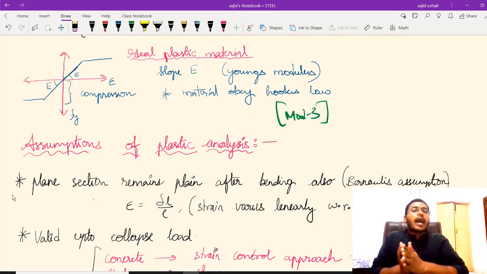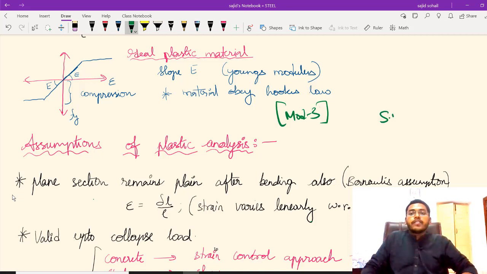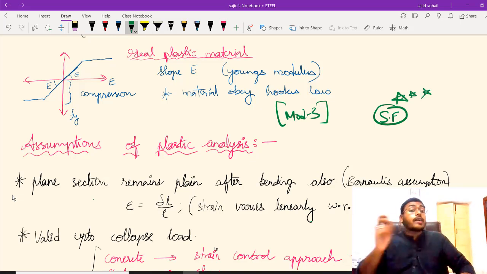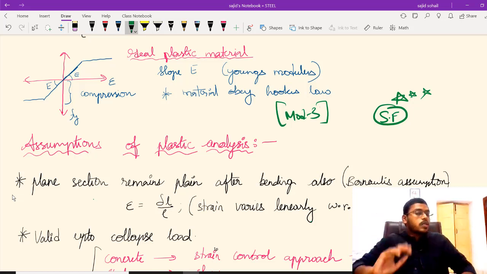So in this module, I am going to teach you a very important concept, which is shape factor. And you can expect a question to come from here. Maybe your 2 mark question can come from here. So let us concentrate on the shape factor.